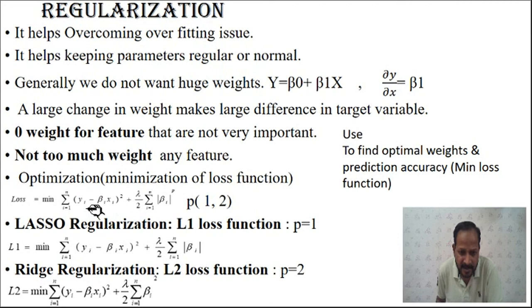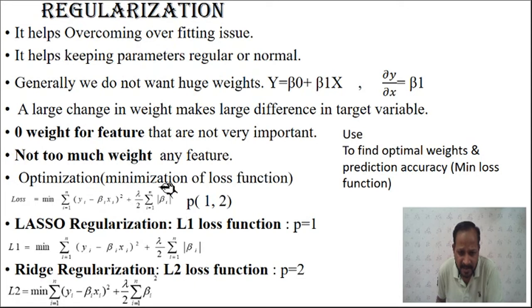So yi is your actual output. Beta i xi is this product, assuming beta 0 equals 0, bias equals 0, or after taking the derivative this constant automatically becomes 0. So it will be only beta i and xi, whole square. This beta i xi is nothing but your y hat. So y minus y hat is the error term, and its square is the square error, or the square loss term.